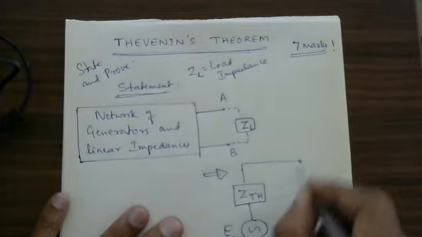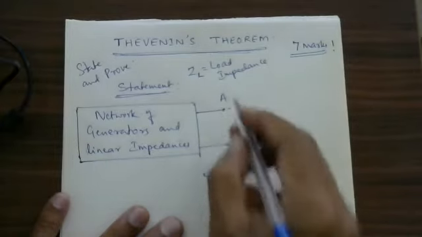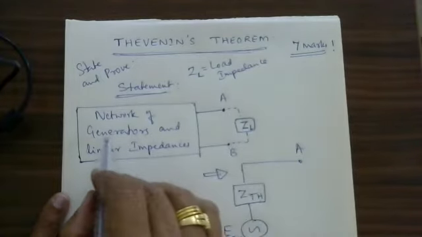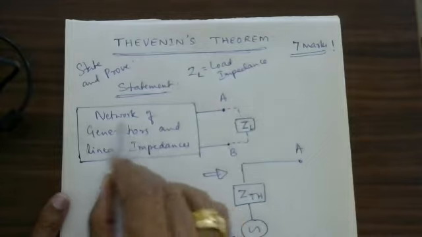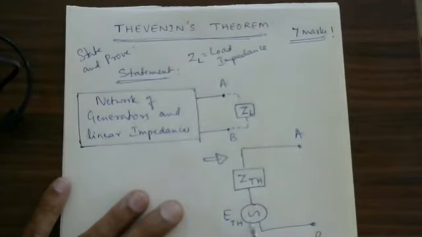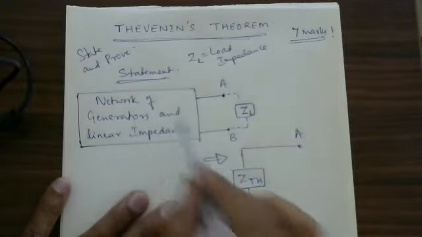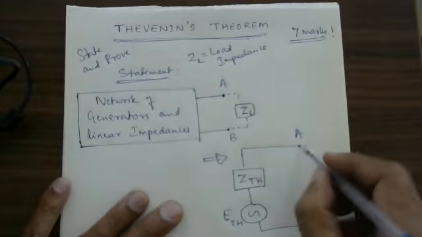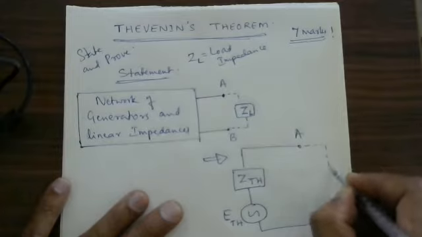Now this is point A and this is point B. Between A and B we had many generators and many linear impedances. The generators are removed and we have put only one EMF, called ETH, Thevenin's EMF. The several impedances that were present have been removed and replaced by one impedance, the Thevenin's impedance. And this is present as it is.